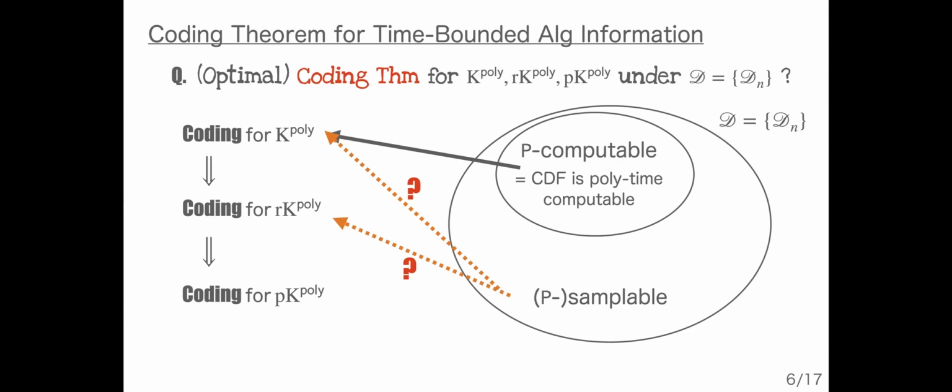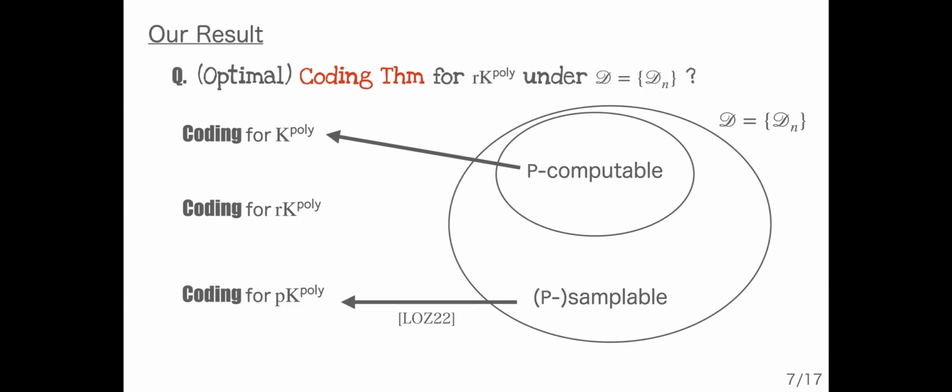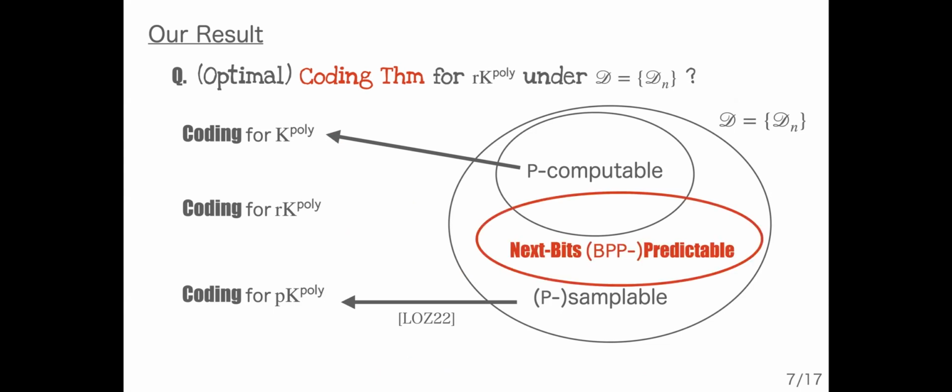Fortunately, we have a coding theorem for pK poly for every P-sampleable distribution. But again, pK is a bit of an unnatural notion for algorithmic information with randomness. And in this work, we asked for a class that admits the coding theorem for rK poly. And as a result, we first find the class of next-bit predictable distributions.